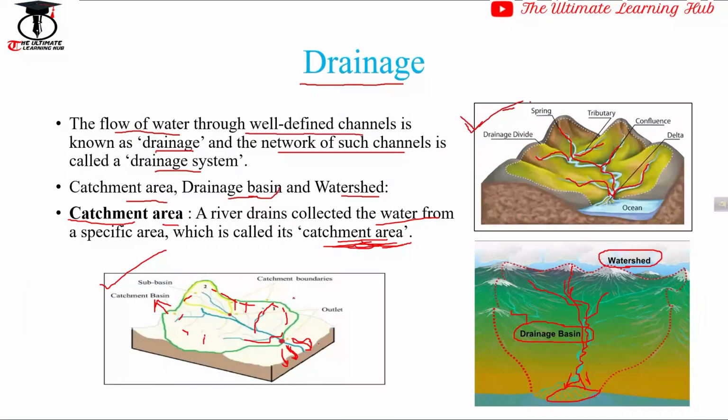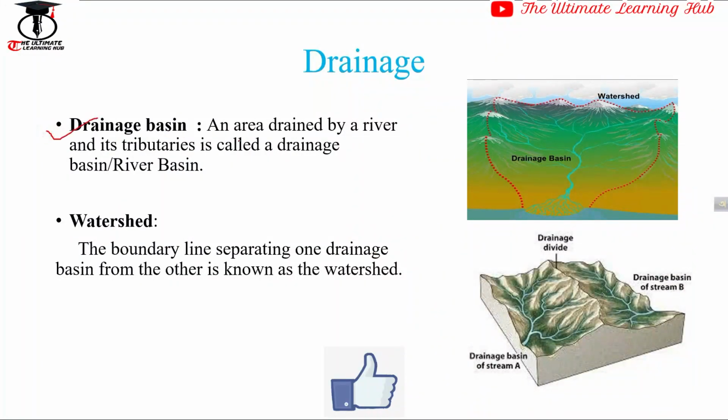Let's talk about drainage basin. This drainage basin is an area drained by a river and its tributaries, known as drainage basin or river basin. We already told you, friends, drainage basin is the area where all the area is included from where the river collects its water, or from the area it's flowing, and also the area where the river meets the ocean or lake. All the area comes under drainage basin.